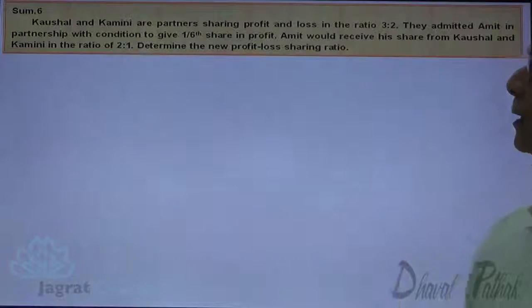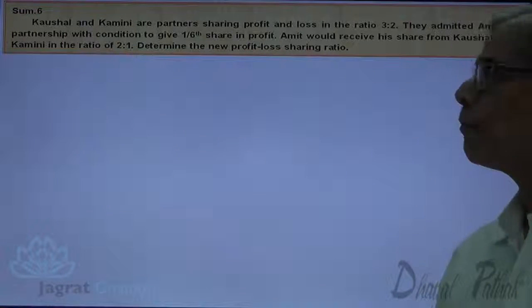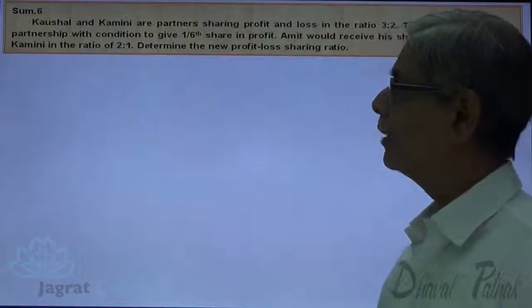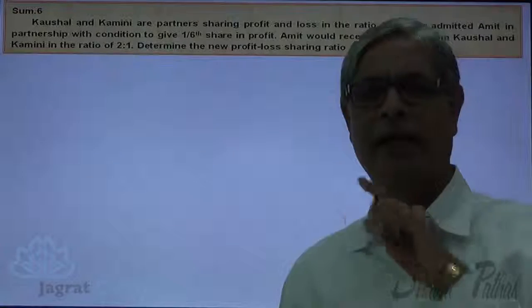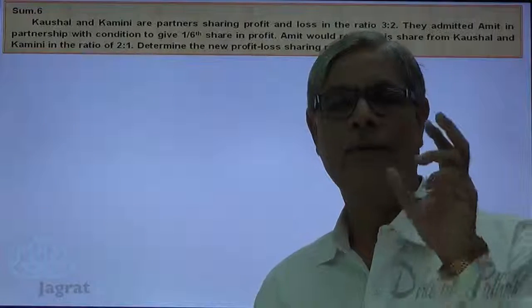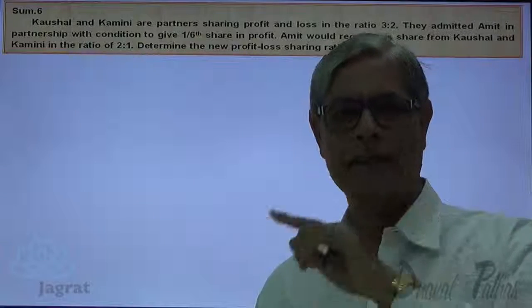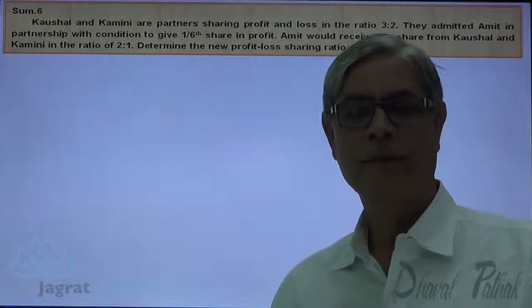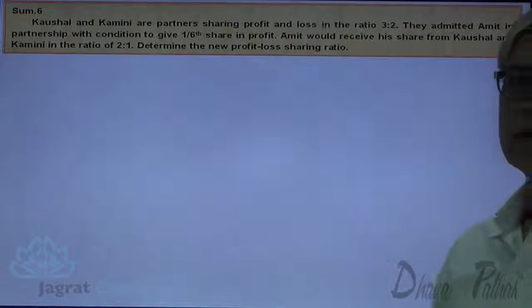Kaushal and Kamini are the partners sharing profits and losses in the ratio of 3:2. They admitted Amit in the partnership firm with a condition to give him 1/6 share in profit. 1/6 share in profit means, suppose that profit is 6, the new partner gets ₹1. The remaining 5/6, out of 6 the remaining 5, will be distributed between Kaushal and Kamini. That is the normal understanding.